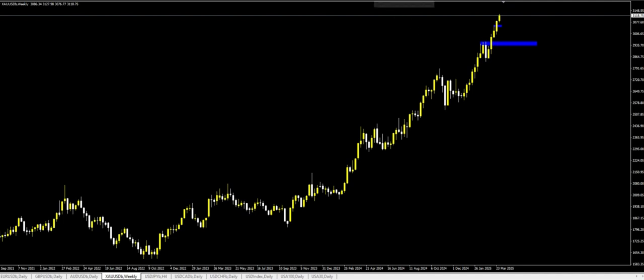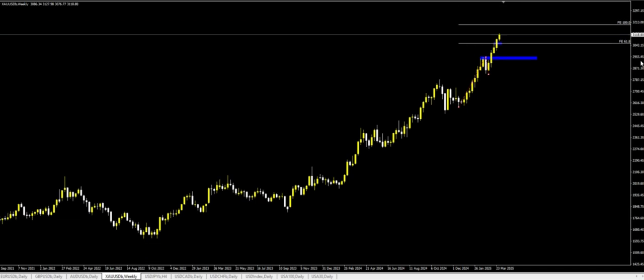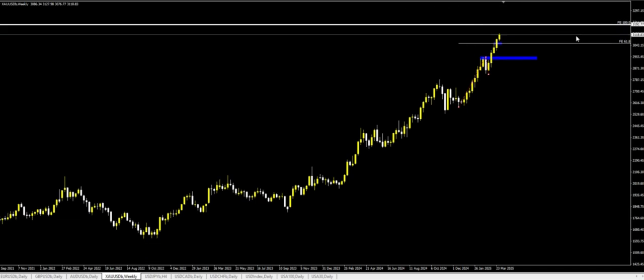Let's use our Fibonacci extension on the weekly chart to know where we expect price to reach. On my weekly chart with my Fibonacci extension, I'm still expecting gold to move to this next level on the weekly chart. We are expecting price to move to 3,092 for gold USD. We expect price to move to this 3,192 on the gold USD.